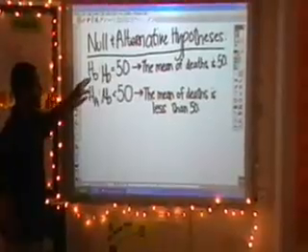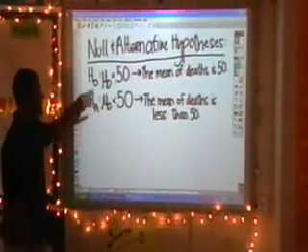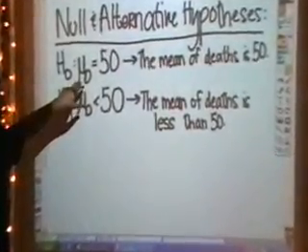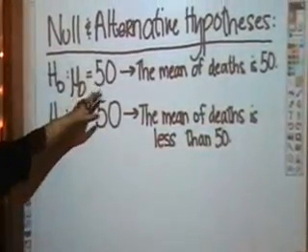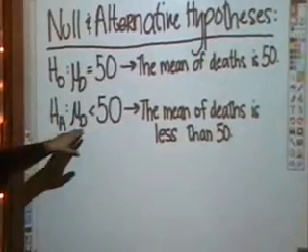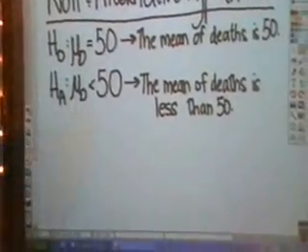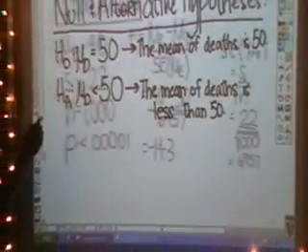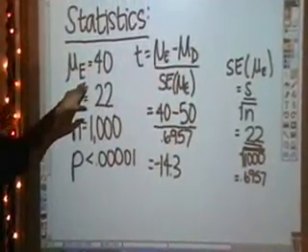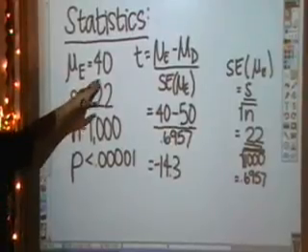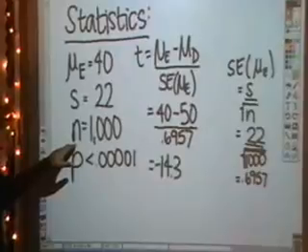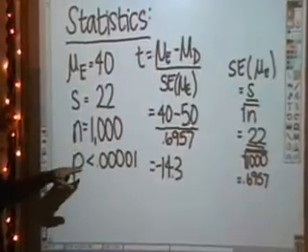Now, the null and alternative hypothesis for this test. The null hypothesis, mu d, or the mean of death, is equal to 50. The alternative is that it's less than 50. Now for the test. The mean of Evan's deaths, or the sample that we collected, the average, was 40. The standard deviation was 22, and we took 1,000 samples.